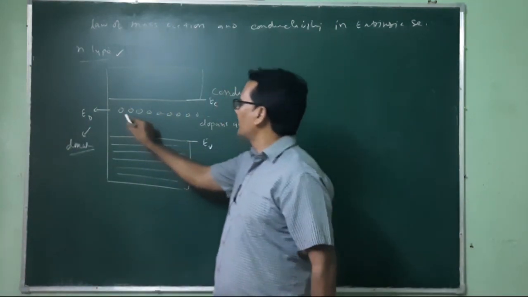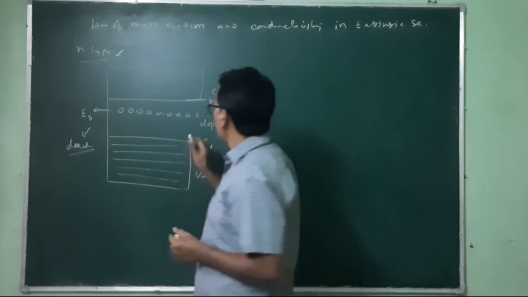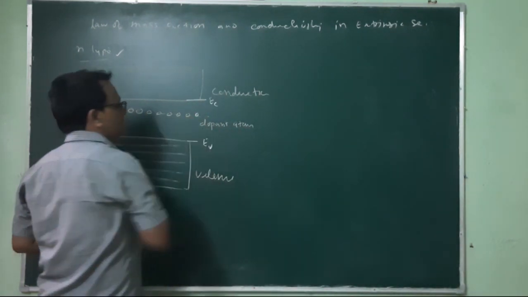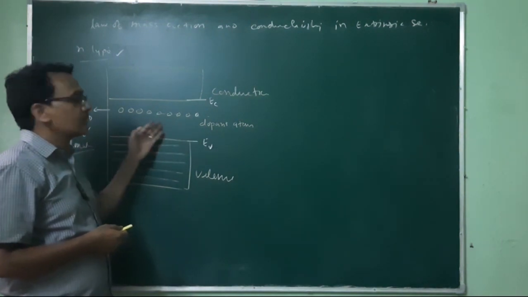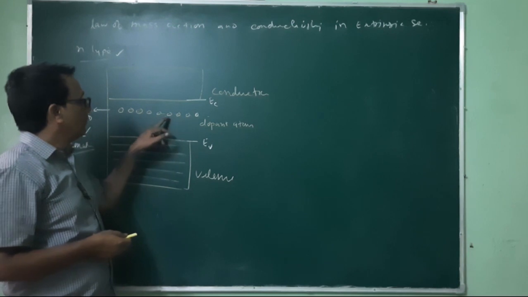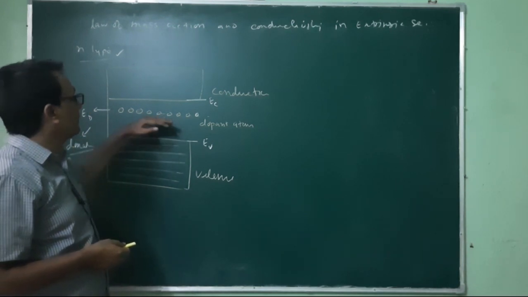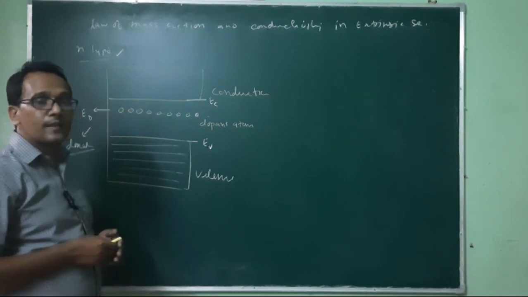So this is the inert neutral phosphorus atom. When temperature increases, these phosphorus atoms get ionized, and after ionization, one electron of the outermost orbit of phosphorus jumps from this energy level Ed to the conduction band.